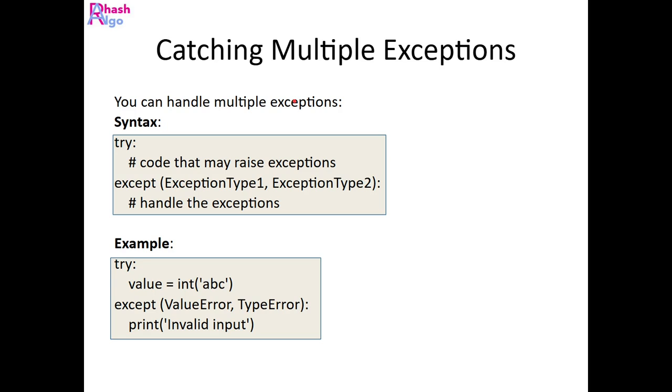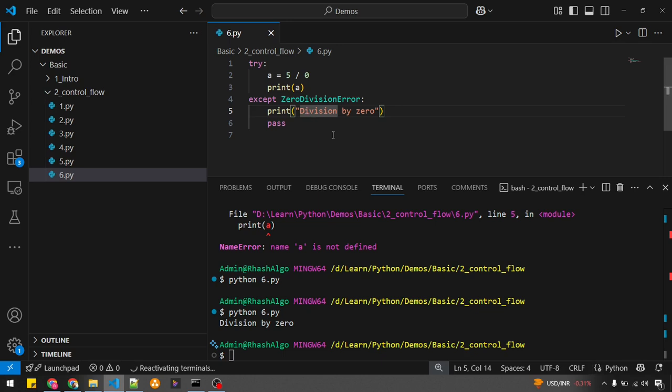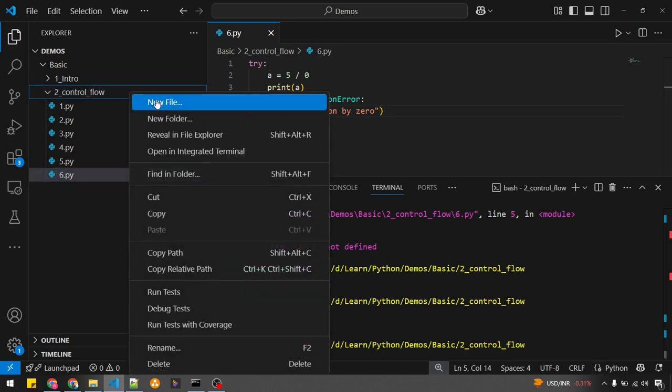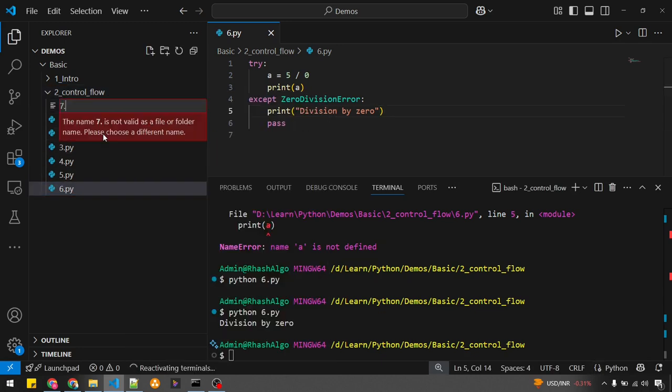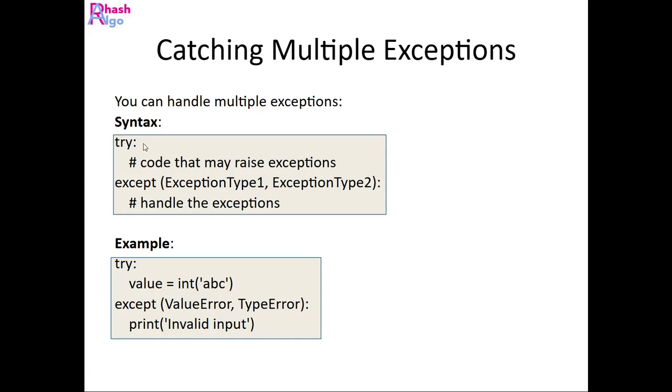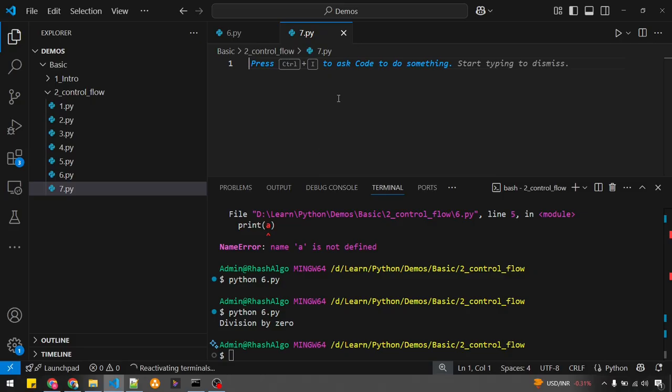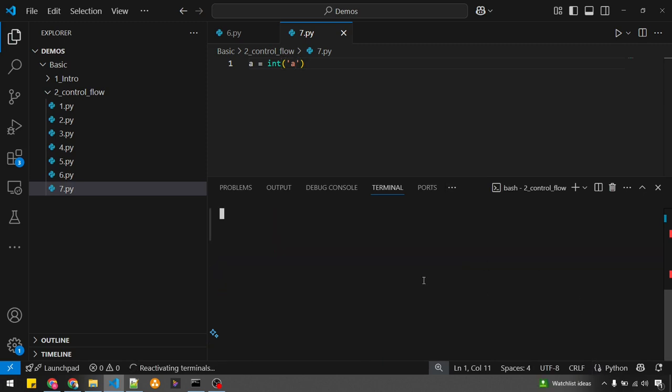Now let's look at some other scenario. How do we handle multiple exceptions? Let's see that with an example. Now I want to put something like this: a equal to int of abc. Let's just put a. There won't be any difference. Let me clear my screen.